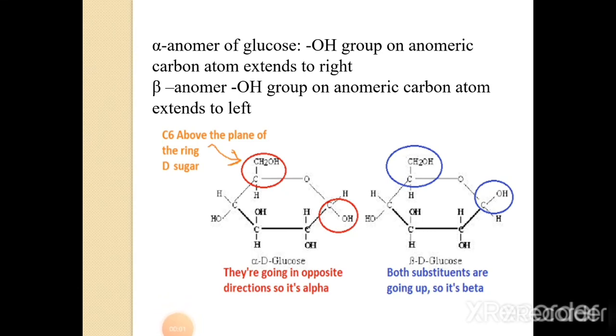The formation of the ring structure makes carbon 1 also asymmetric. So carbon atom 1 shows alpha or beta form depending on the position of the hydroxyl group at carbon 1. If the hydroxyl group on the anomeric carbon atom extends to the right, then it is known as the alpha anomer.